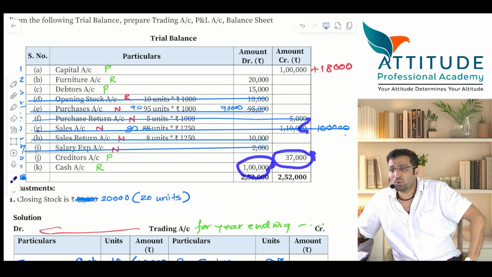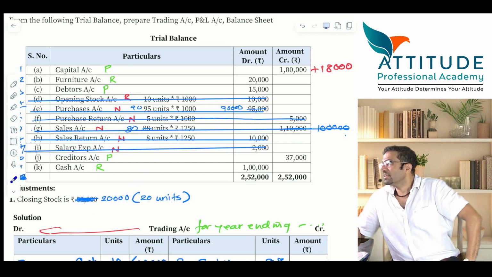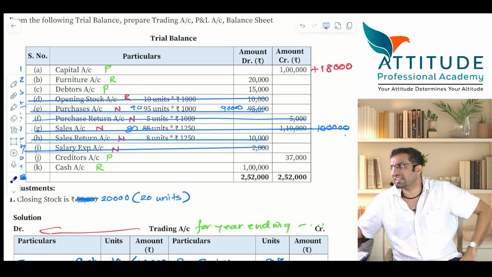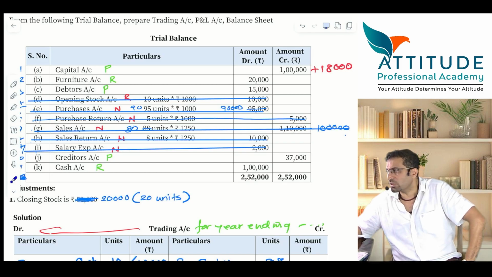And then cash, where will it come? Asset. There is one more item which we have left. Very good. Closing stock, which is not coming in the trial balance, but it is an account. It's an asset that will also come on the asset side, which is 20,000. Is that clear? 20,000 asset came, closing stock, it has a ledger account, right? Yes or no? Please put it and finish off the balance sheet and tell me what is the balance sheet total. 1,55,000 is the balance sheet total. Do you understand?